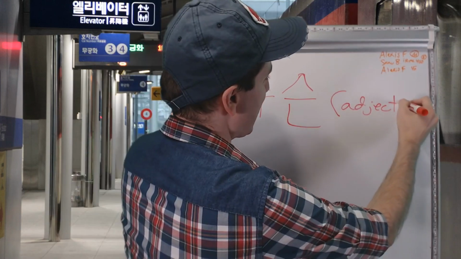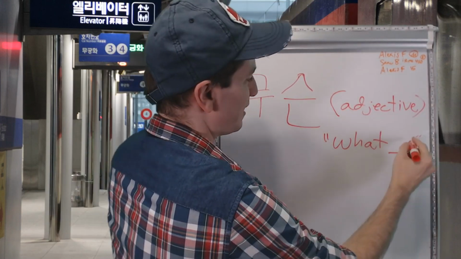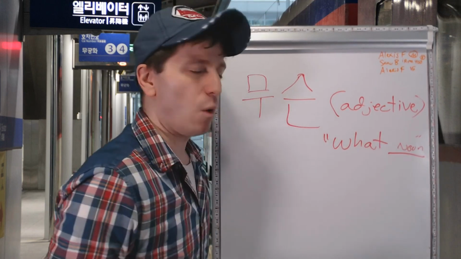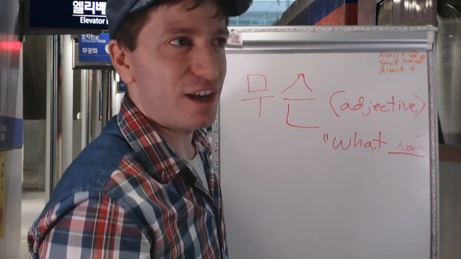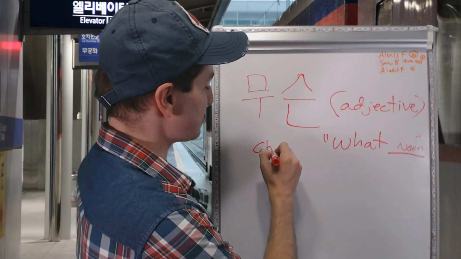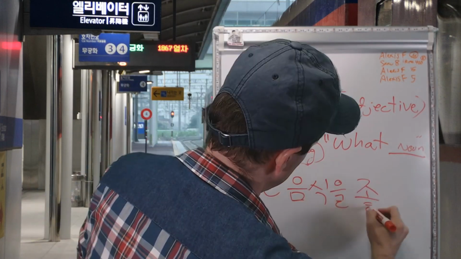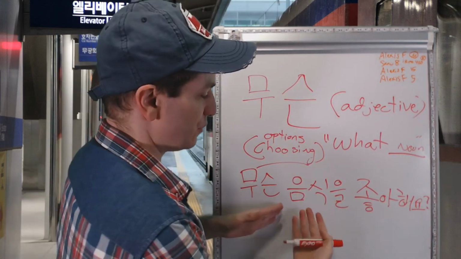무슨. This is an adjective that means what. It comes before a noun. So what color, what food, what person, what drama, what country. What as in, you're choosing something. 무슨 음식을 좋아해요? So what food do you like?